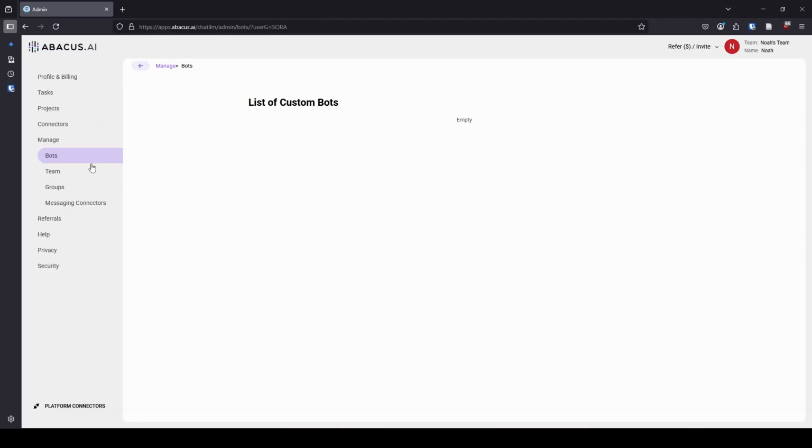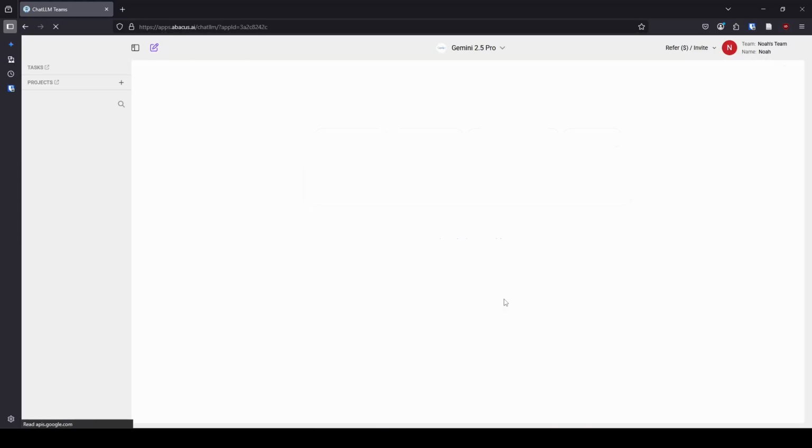So as I move on to the Manage tab, I can create custom bots. We'll get to that here in a minute. I don't really use it. Then they have things like groups and messaging, blah, blah, blah. And as I mentioned before, everybody has this referral tab. This isn't because Noah's special. Everybody, I think, should have this because I don't have a special account in any way, shape, or form.